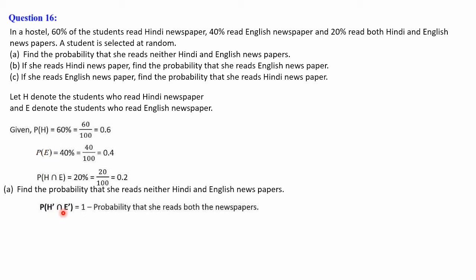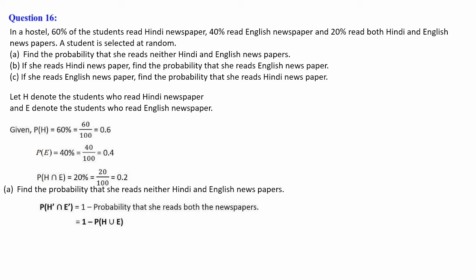That we can write as 1 minus the probability that she reads at least one of the newspapers, in the sense P of H union E. So P of H naught intersection E naught is 1 minus P of H union E.